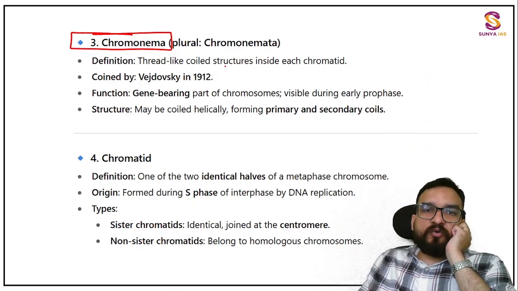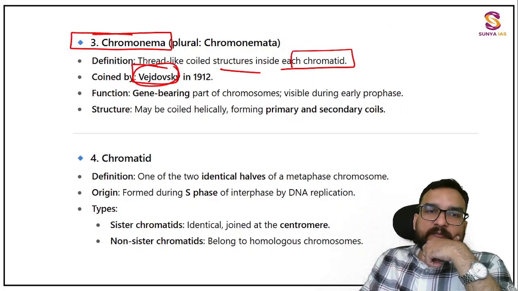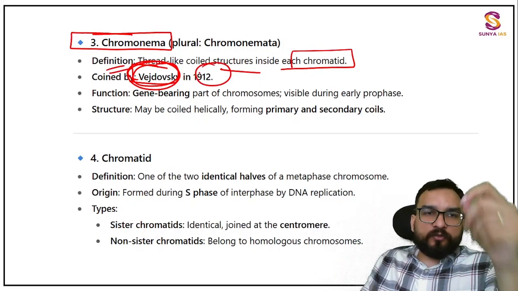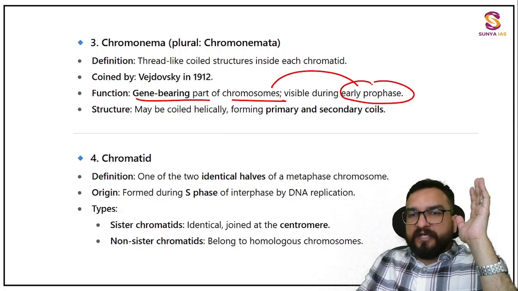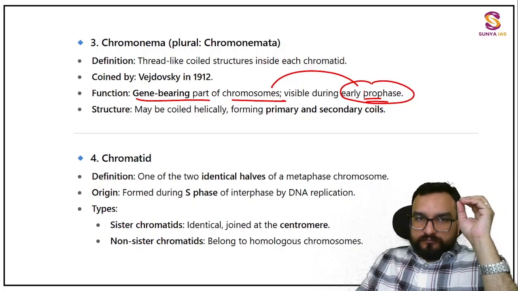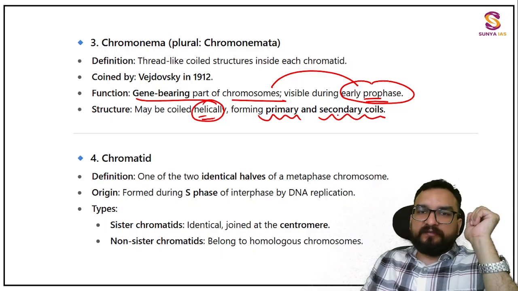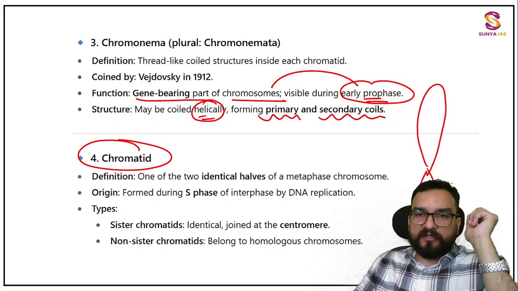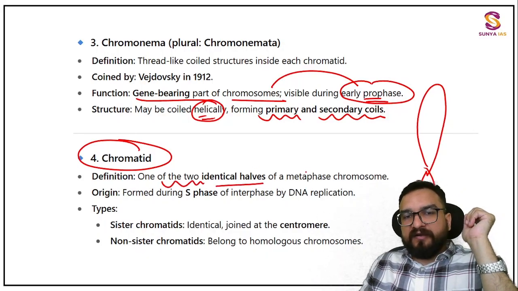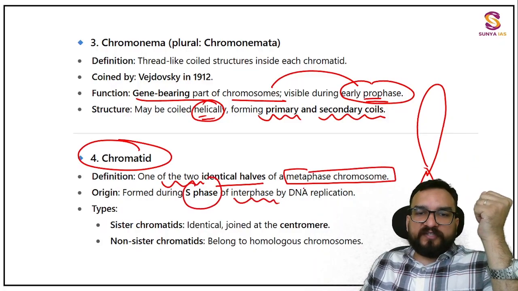So these are the thread-like coiled structures inside each chromatid, inside each arm you are going to see. It was coined by Vejdovsky in 1912, if you can remember. That will be really good for you, अगर remember कर पाओ. It is the gene-bearing part of the chromosome because only DNA is there, and it is visible during early prophase. This structure may be coiled helically, forming primary and secondary coils, which we will be seeing a bit ahead. Then you are going to find the chromatid. I have told you chromatid, one particular part, another chromatid like this. One of the two identical halves of the metaphase chromosome is known as chromatid. It is formed during the S phase of interphase by DNA replication.